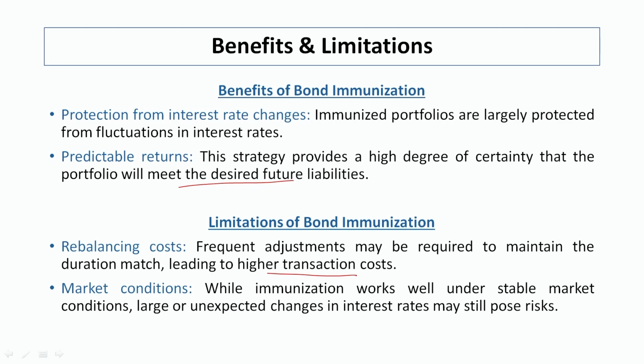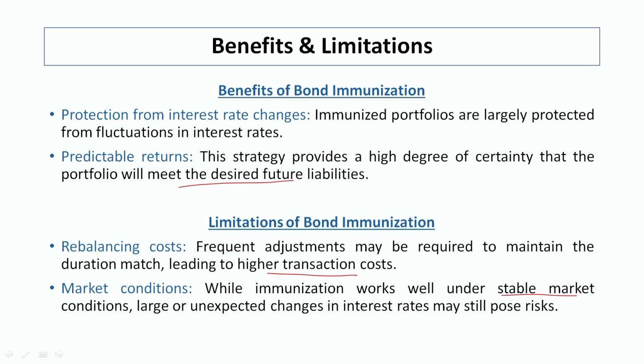Then market conditions. While immunization works well under stable market conditions, if the market is volatile or the economic condition is not good, in that situation the immunization policy will not give us good returns, or that will not be fruitful for the bondholders. So, we have to check that situation also, whether the economic condition is stable or unstable.